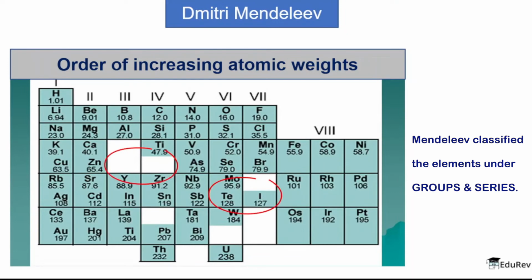Not only this, he was able to predict certain properties of these undiscovered elements to very high accuracy. For example, elements gallium and germanium were not discovered when he made this periodic table, and he named them Eka aluminium and Eka silicon, and he was able to predict properties like atomic weights, their densities, their melting points to very high accuracy. Because of this boldness of the Mendeleev periodic table, this table was highly famous at its time. But unfortunately, this one also was rejected, about which we will talk about in the next video.